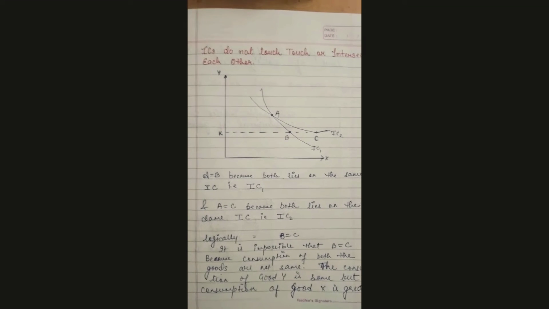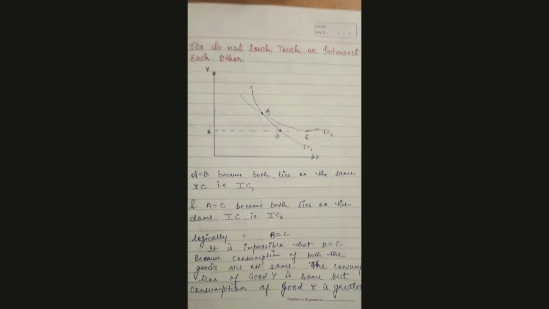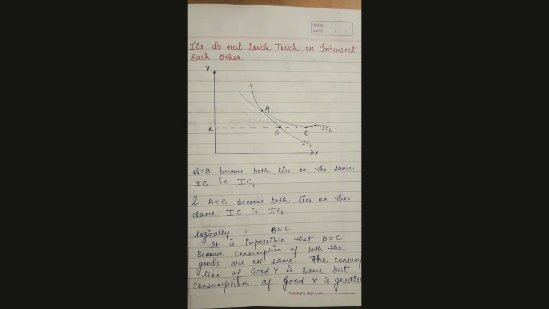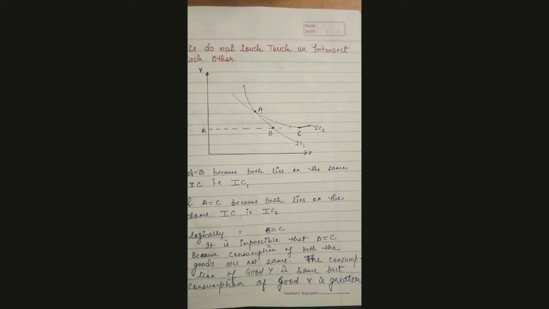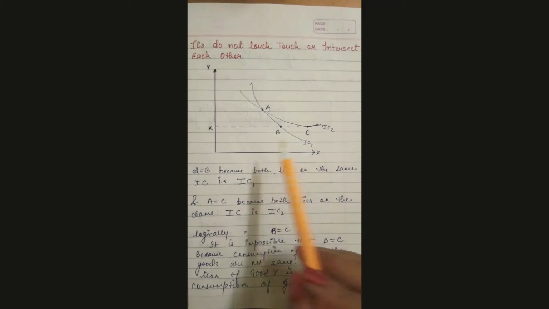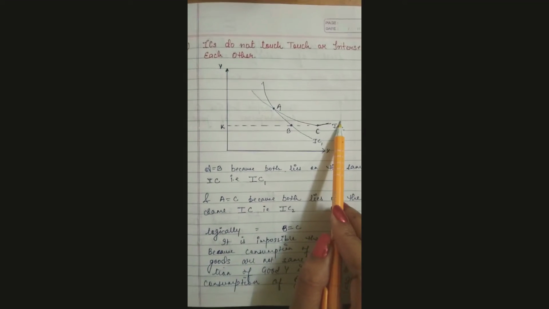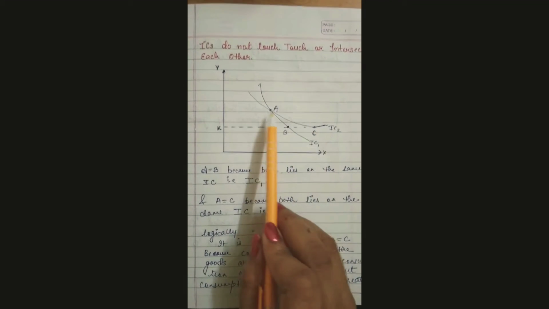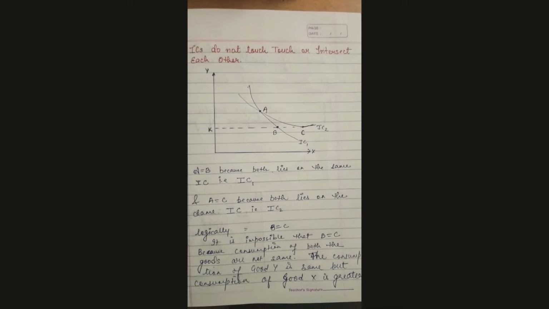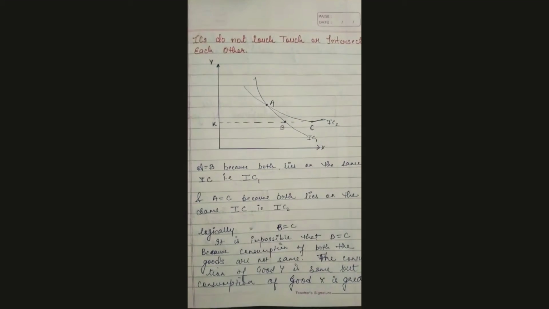See the fourth property, that is, ICs do not touch or intersect each other. As I said, ICs do not touch or intersect each other. So let us assume that ICs touch or intersect each other. In this graph you can see that there is IC1 and IC2. Two ICs are there and they touch and intersect each other. In order to understand this property, I have made an assumption. Let us suppose that they touch or intersect each other.